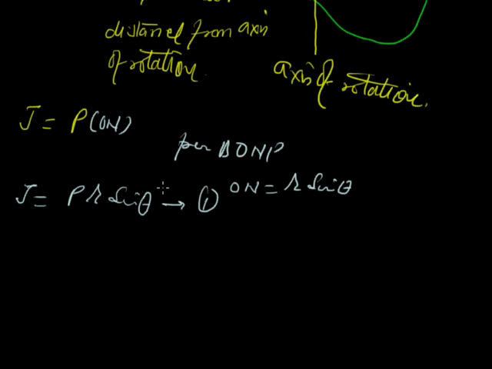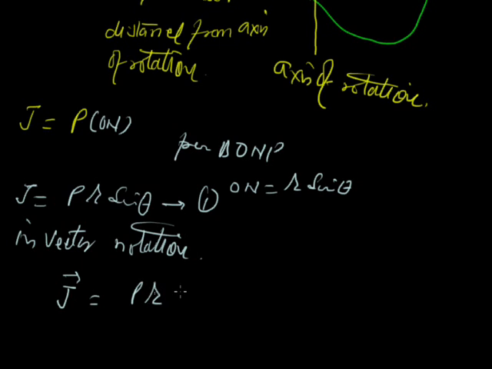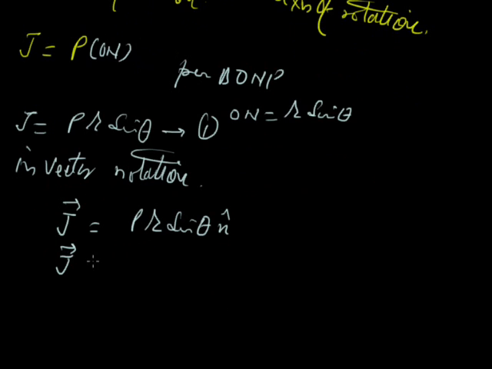In vector notation, we can write J vector will be p r sine theta n cap, or J will be r cross p. Here J is an axial vector. The direction of J is given the same as that of torque, by the right hand rule. If an object is rotating anti-clockwise, then the direction of J will be upward along the axis of rotation. If the object is moving clockwise, then the direction of J will be downward along the axis of rotation.